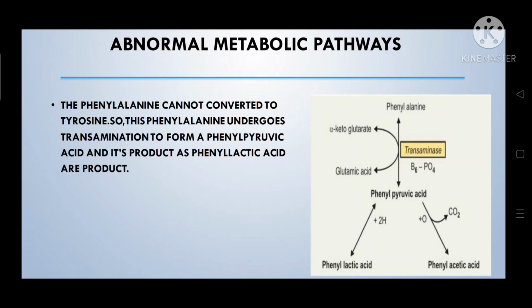The next one is phenylalanine, which also combines with phenylpyruvic acid. It is responsible for the blue-green color of urine. It indicates the presence of phenylketonuria.